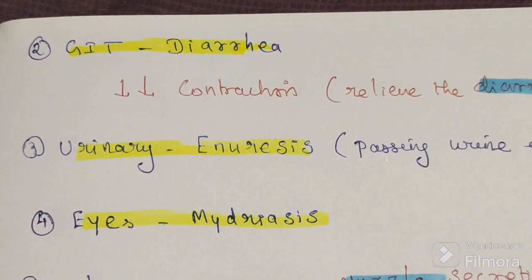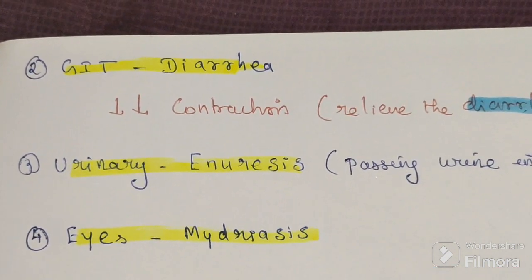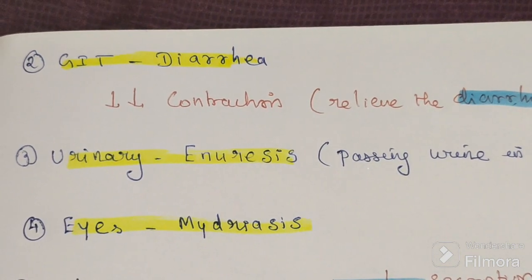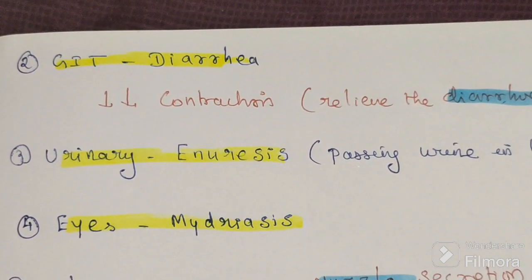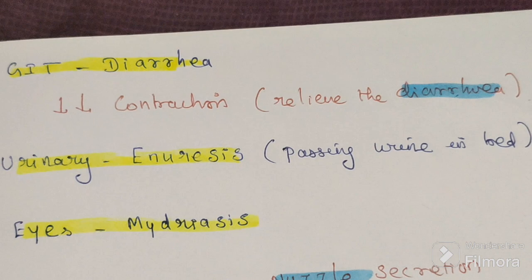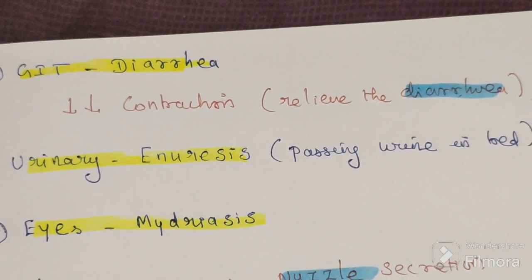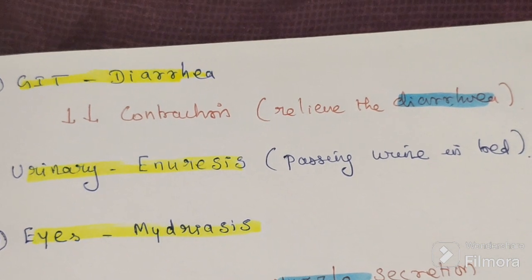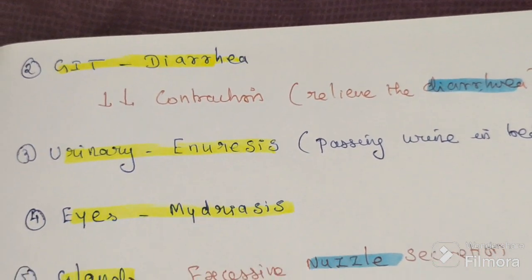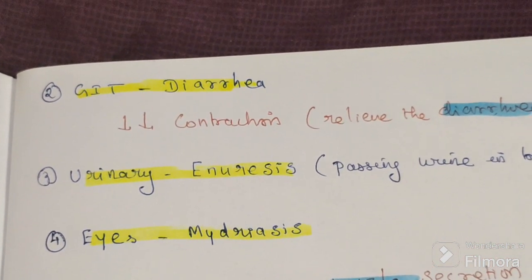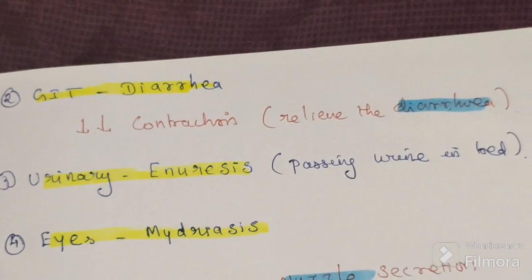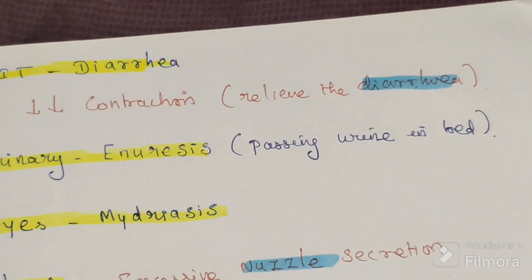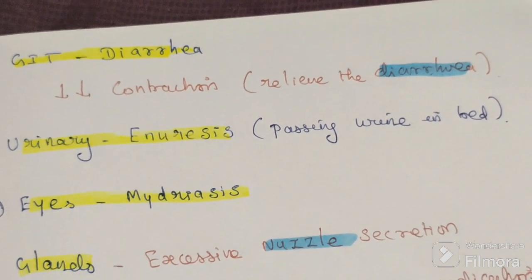First use is heart rate, second one is diarrhea. If the patient is having diarrhea, what does it do? It decreases the contraction, it relieves the diarrhea. So in GIT the use is diarrhea. Then urinary enuresis. What is enuresis? Passing urine in the bed, especially in children.